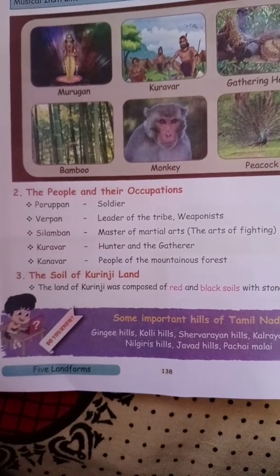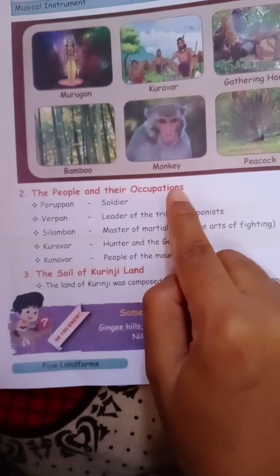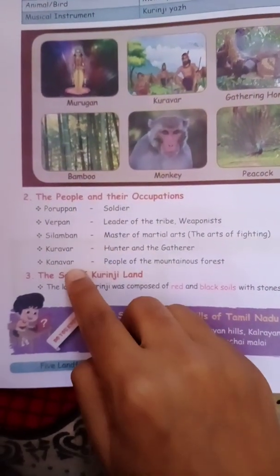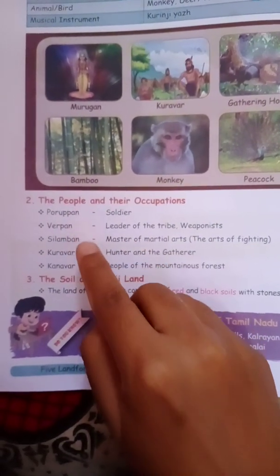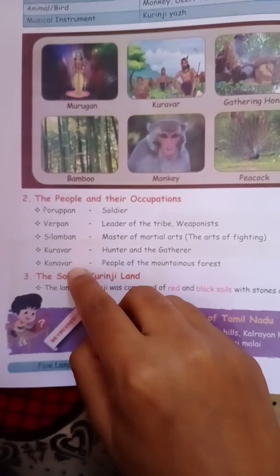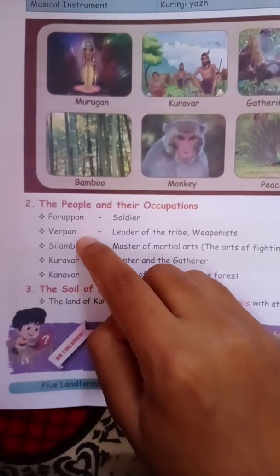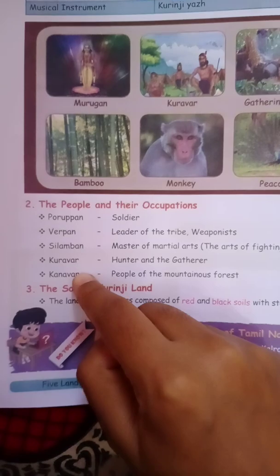Then the people and their occupation. The people of Kurinji Land are divided into five: Poruppan, Verpan, Silamban, Kuravar and Kanavar.